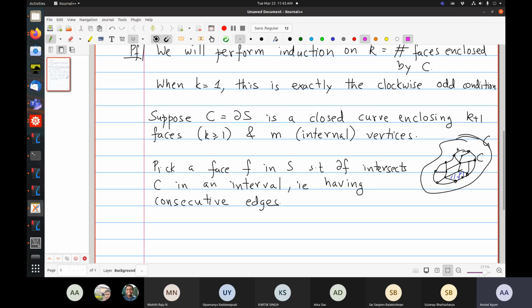So now consider C prime, which is everything except the face F. Okay, so that is then S prime, which is S minus F, contains K faces.